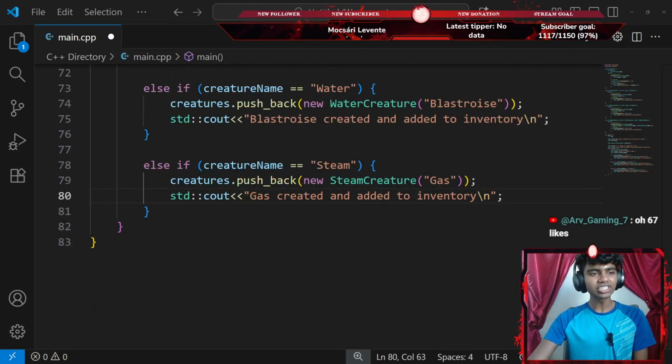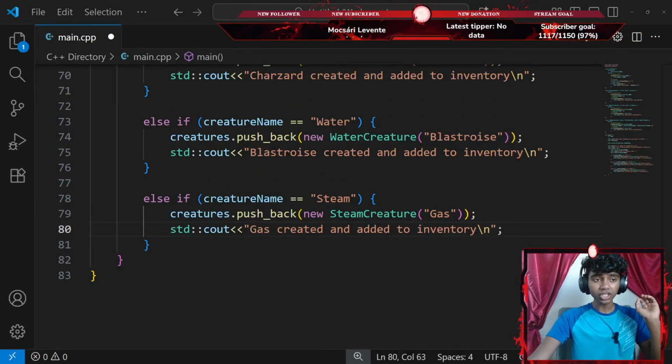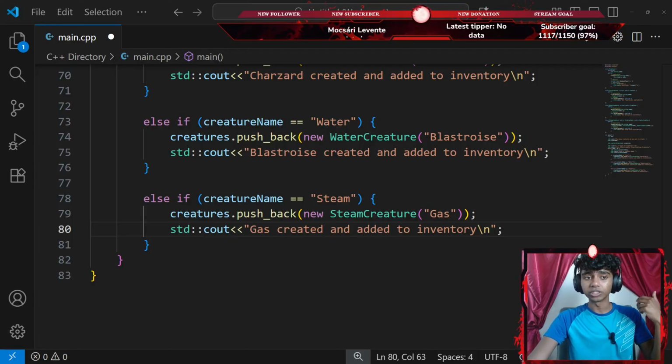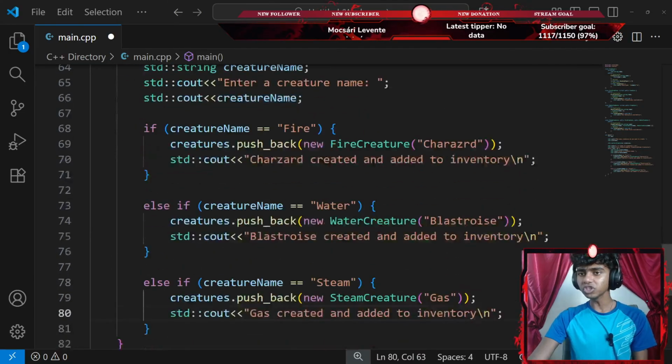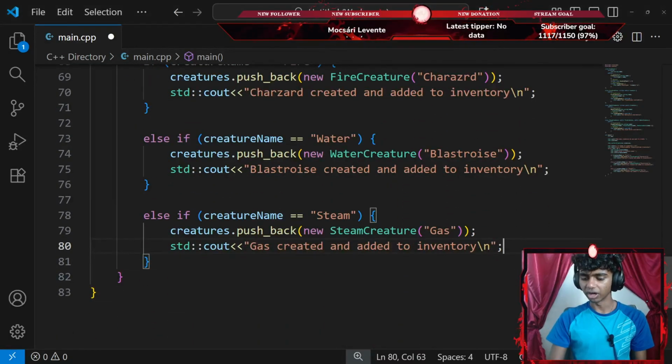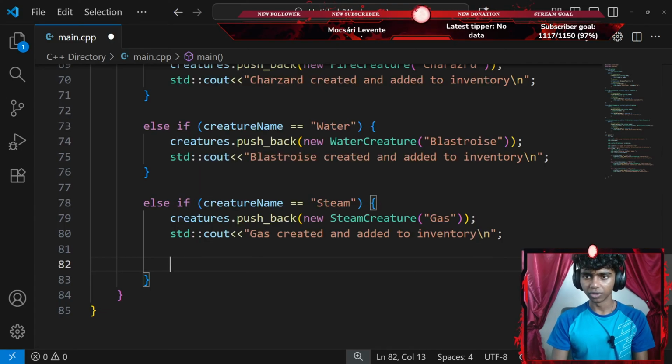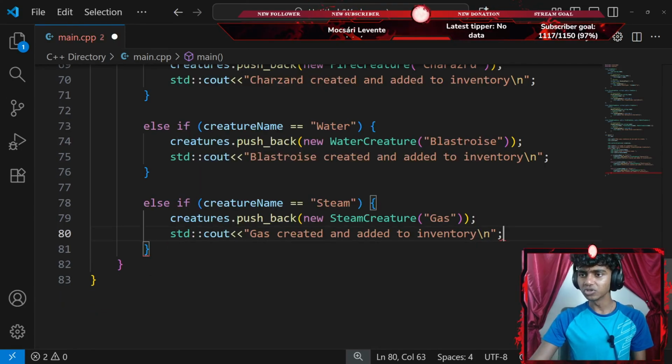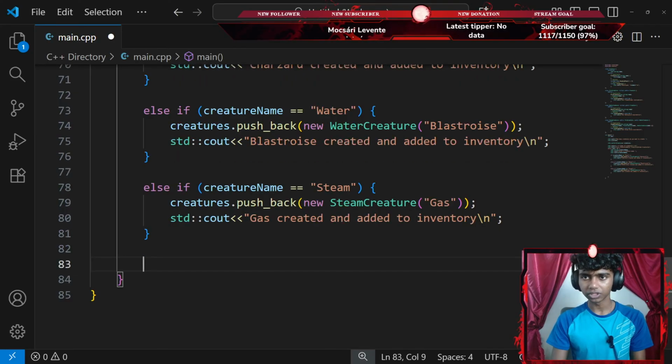Okay, that's it. Let's read the next instruction. Use a loop to create and store creatures dynamically with new. I did that. Use another loop to call the display power for all of them. So let's go ahead outside my for loop, I'm assuming. Honestly, I might have another else if, to check if my user types something like exit to end the loop. Honestly, I don't think I need an exit. I might just go with else, a pair of parentheses. Okay, else, a pair of curly braces.